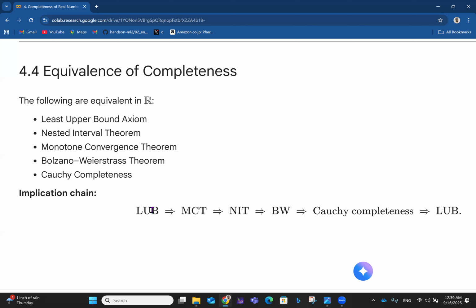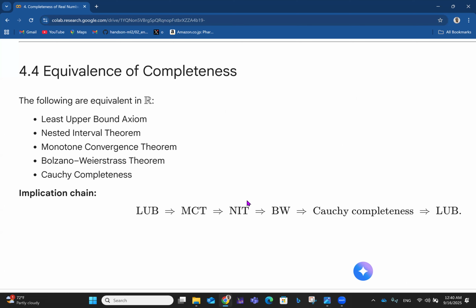And there's an implication chain that tells us that least upper bound implies monotone convergence theorem. Monotone convergence theorem implies nested interval theorem. Nested interval theorem implies the Bolzano-Weierstrass theorem. And the Bolzano-Weierstrass theorem implies Cauchy completeness. And Cauchy completeness implies LUB. So you see, it's a kind of cycle, they are all interconnected like that. They're equivalent basically. That's why you can always establish connections between all these 5 axioms and theorems.